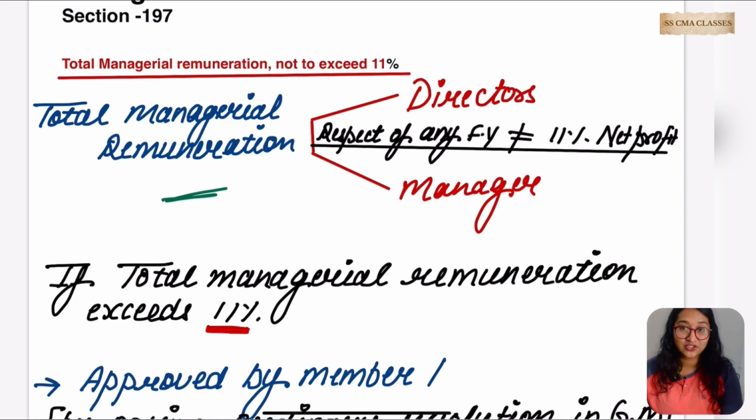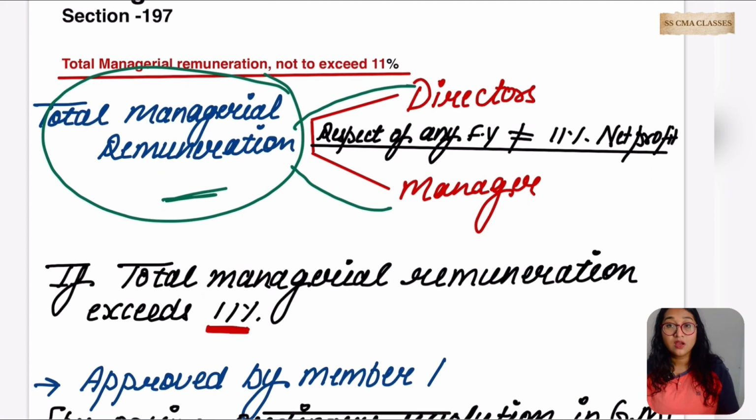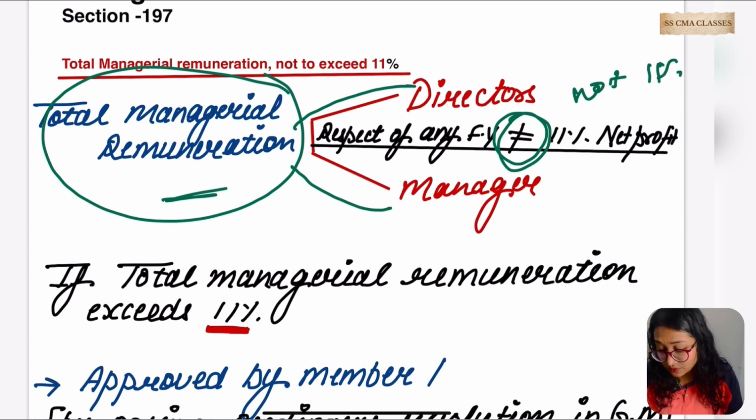Total managerial remuneration in respect of any financial year, which is paid to directors and manager, should not exceed 11% of net profit. Is it clear? I'm talking about the total, not about the individual person here. The total managerial remuneration paid to directors and managers in respect of any financial year, and what should be the limit? It should not exceed 11% of net profit. Is it clear now?